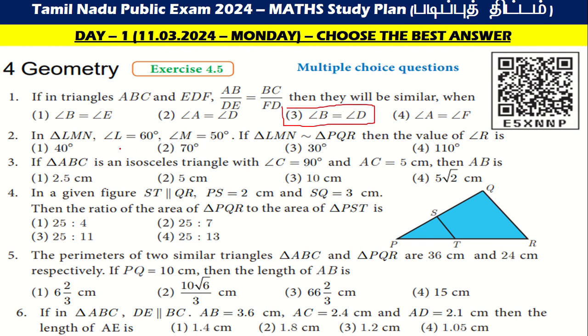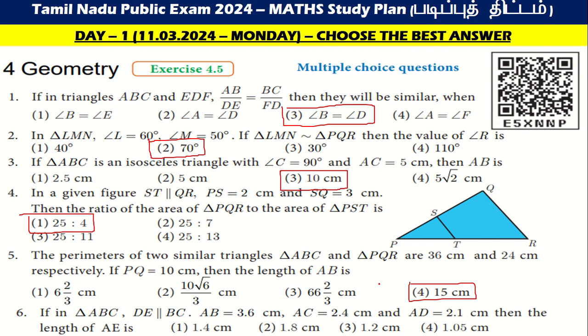Next one, in triangle LMN, angle L is 60 degree, angle M is 50 degree, and your answer is angle N, 70 degree. It is 70 degree. So if triangle ABC is an isosceles, your answer is 10 centimeter. Then the fourth one is 25 is to 4 centimeter. For the question on the perimeter of two similar triangles, your answer is 15 centimeter.